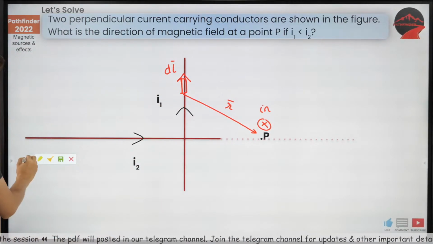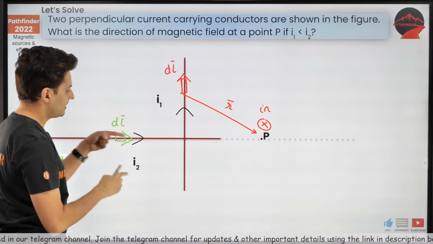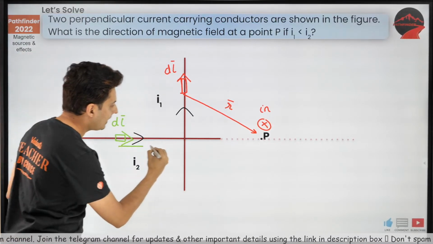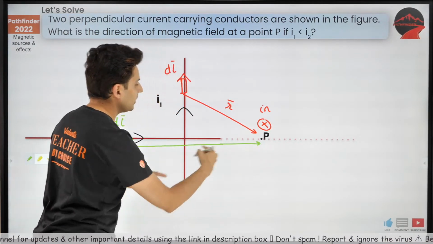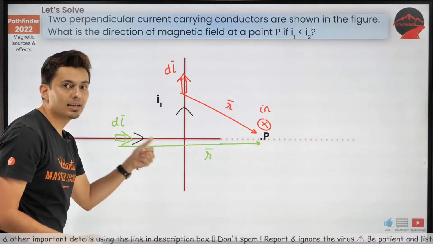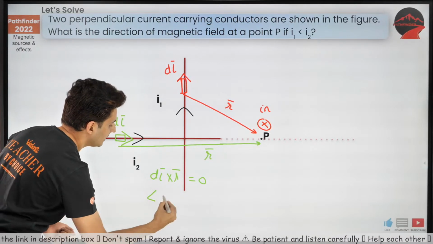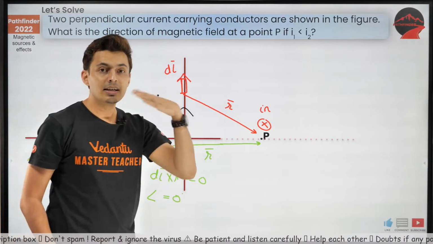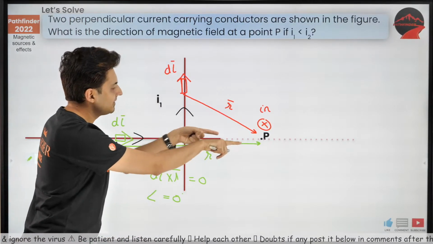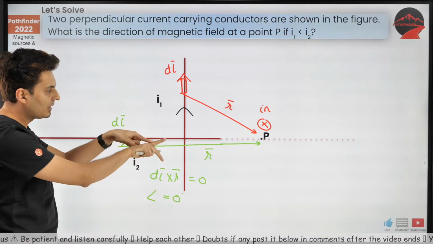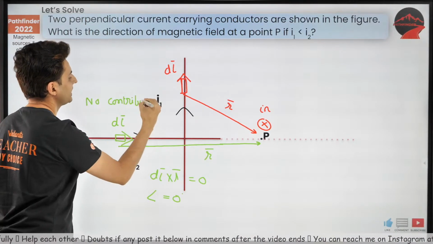But what about this wire? Oh, this is a very interesting thing. My dl vector is over here, in the direction of current. My r vector, the position vector, is also over here. So what is the cross product dl cross r? It will be 0 because the angle is 0. Remember, cross product has AB sine theta, and sine theta is 0 because theta is 0. Both vectors are in the same direction, there is no angle between them. Hence, there is no contribution by this wire.